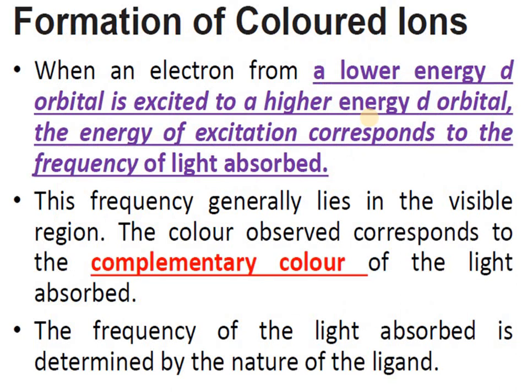Now, formation of colored ions. Why is the color produced? When a substance absorbs energy, the electron in the d orbital is excited to a higher energy orbital. So here also splitting takes place. As we were discussing in the previous slide, splitting of d orbitals takes place, 3 orbitals in lower energy and 2 orbitals in higher energy. When an electron jumps from a lower energy d orbital to a higher energy orbital, it absorbs energy.